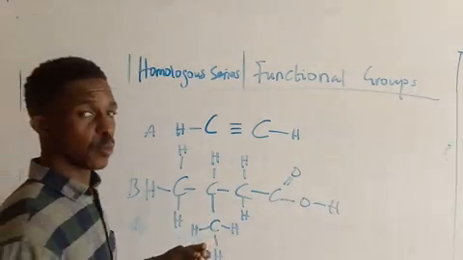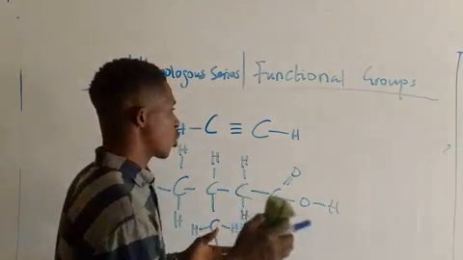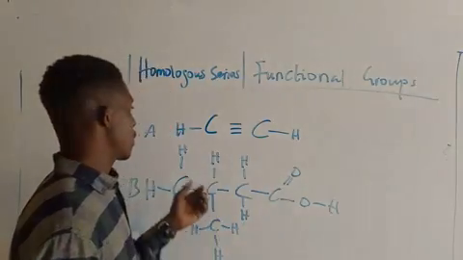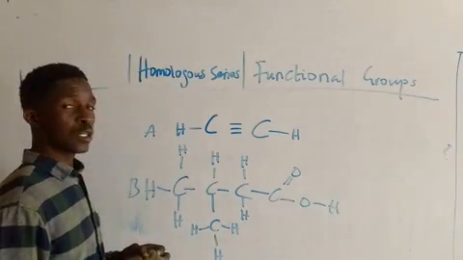How do you identify the homologous series? What will enable you to identify it is what is called the functional group.